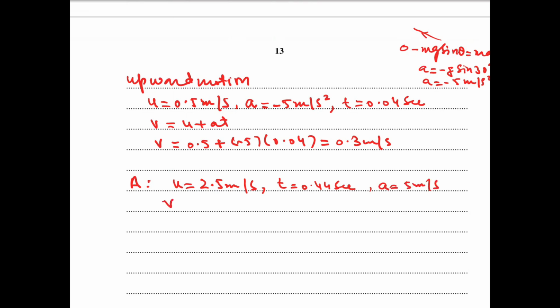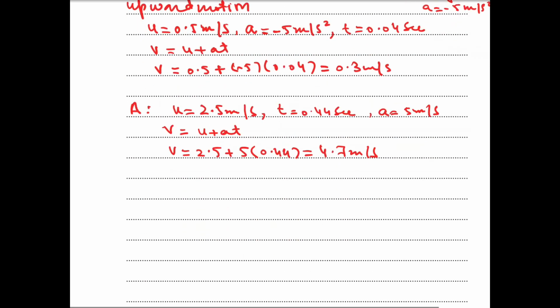Now we will use the equation of motion to find the final velocity: v is equal to u plus at. v is equal to 2.5 plus 5 into 0.44, and the answer is 4.7 meters per second.